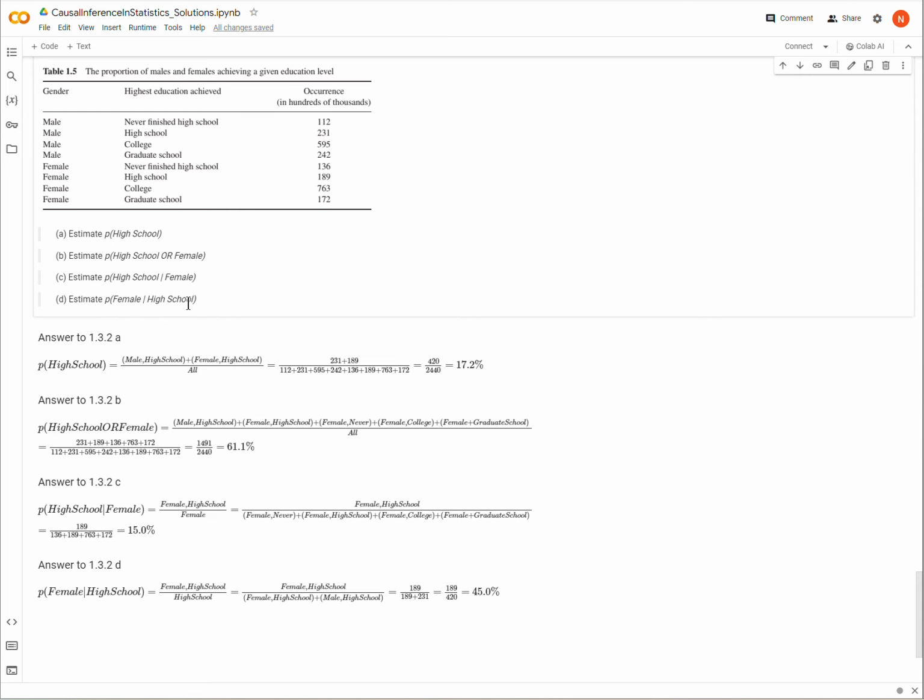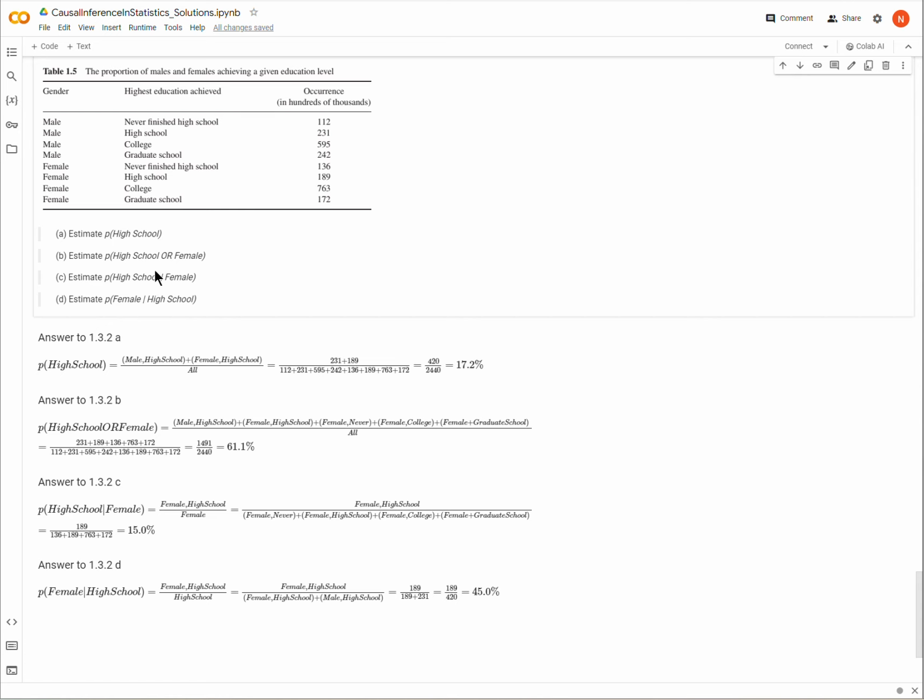Okay, so now we get into some conditional probabilities. The first one is to estimate the probability of high school given that we're talking about females. We can tackle this a couple of different ways.